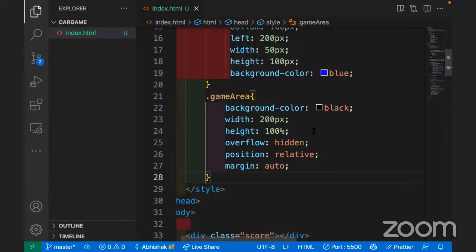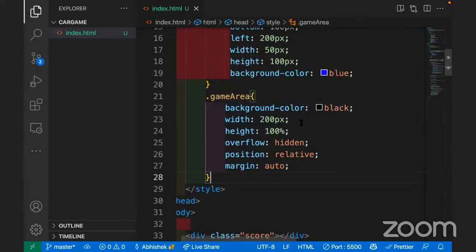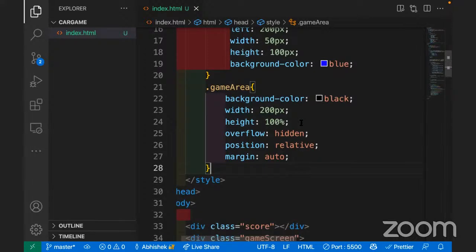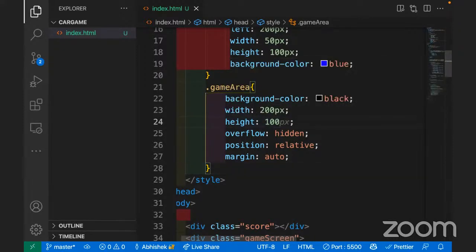So in this case, background color is black, spelling ground. Width I have taken 200 pixels, height, overflow hidden. Okay, let's do it. Instead of 100%, let's take 100 VH, viewport height.